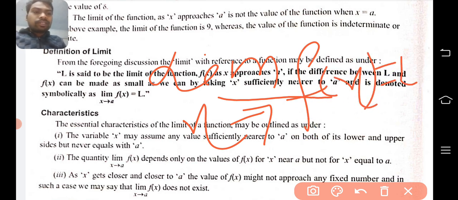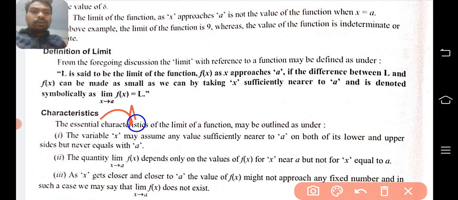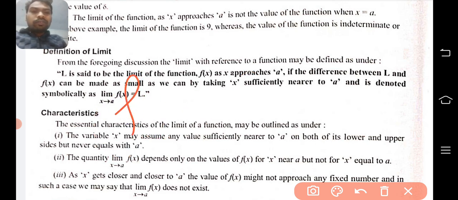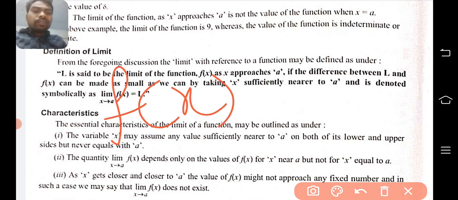It simply says that when we are approaching towards a, a constant value of x, then your functional value f(x) approaches toward the limit value. And the difference between these two, the functional value f(x) and the limit value, should be smaller and smaller.